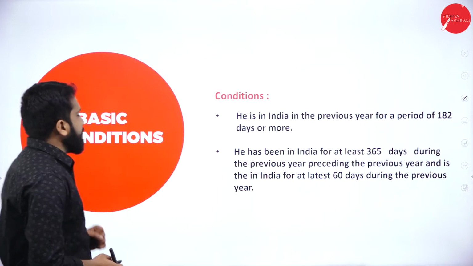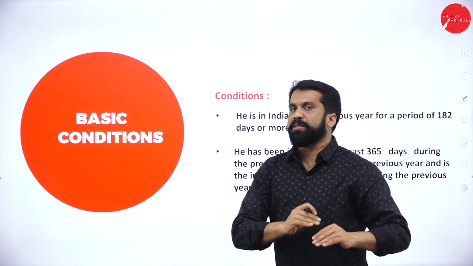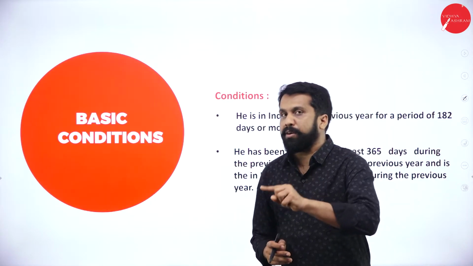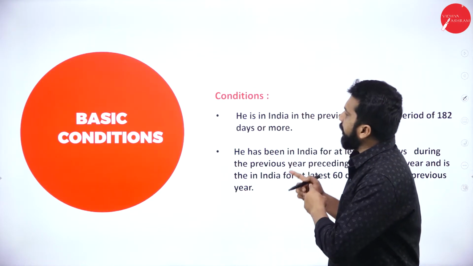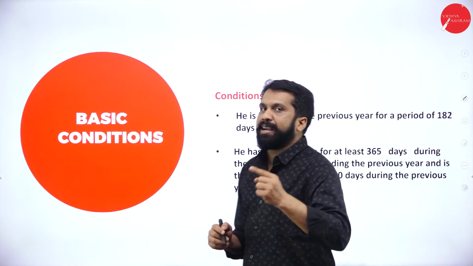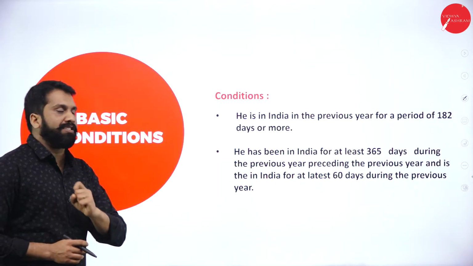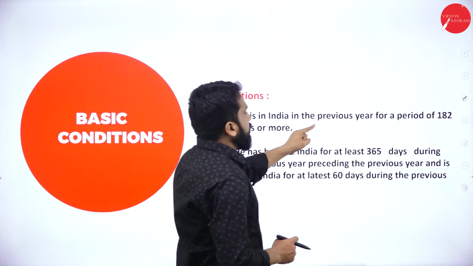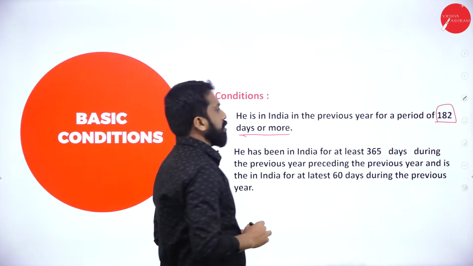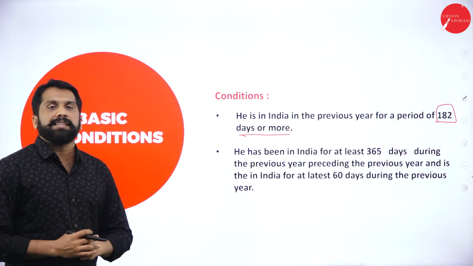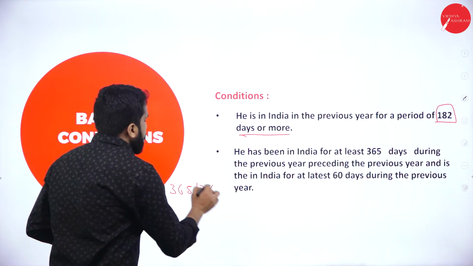Now, basic conditions. As I told you, I showed you the chart like resident, non-resident. If he is a resident, whether he is ordinarily or not ordinarily. How to calculate these things? With the help of basic conditions and additional conditions. Now, what are the basic conditions he should fulfill? First thing, he is in India in the previous year for a period of 182 days or more. How many days are there in a year? We have 365 or 366 days.